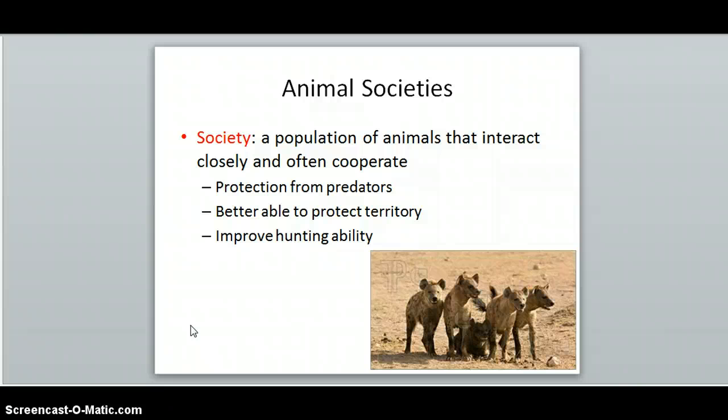Insect societies can be very impressive in terms of sheer size as well as their complex organization. Ants and bees have specific roles in their society, and termites can create mounds over 10 feet high. Different animal societies have specific names. Hyenas and dogs form packs, while elephant and buffalo form herds. Regardless of their names, animals in these societies help each other.